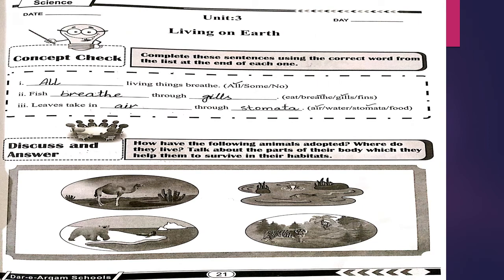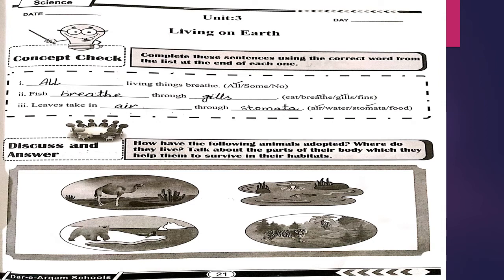Now come on the workbook page number 21, unit 3, living on earth. First question is, complete these sentences using the correct word from the list at the end of each one. First is, dash living things breathe. Options are all, some, no.